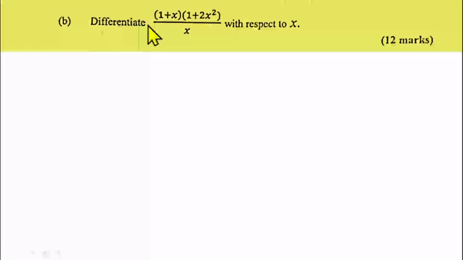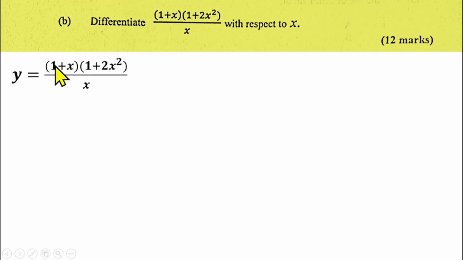So 9b is on differentiation. We have to differentiate this over this with respect to x. So what can we do? We can expand this bracket here, or you can use a quotient rule to differentiate this. Since they didn't say we should use quotient rule, I can use this simple method. I can expand the bracket here.